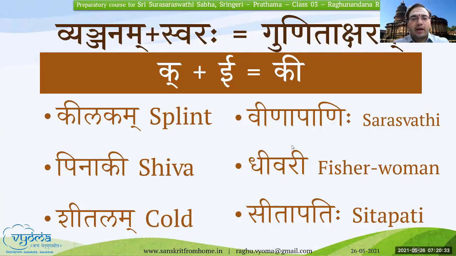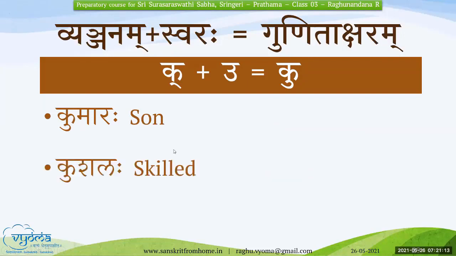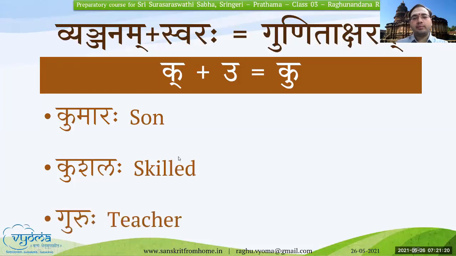And once I publish these slides onto the course page, you can also note down these words and practice writing these words, and you can remember the other words that are having this particular Gunita Aksharam in that. So this is how we will be able to learn and master these concepts and also improve our vocabulary in Sanskritam. We'll go to the next letter. K plus U will be Ku. Kumaraha, very good. Kushalaha, Guruhu, Viduraha,